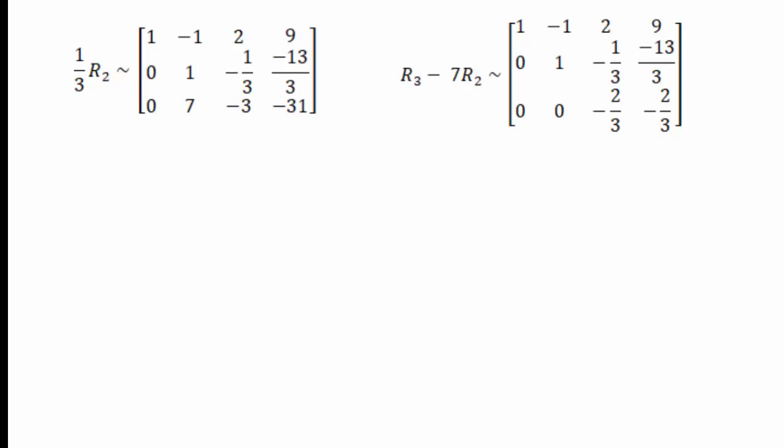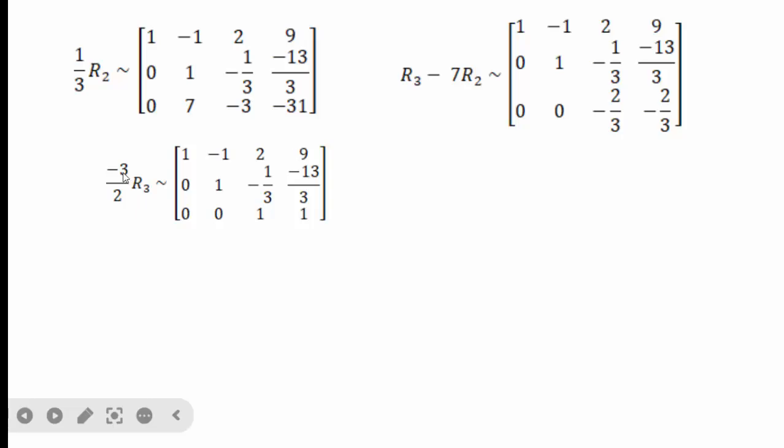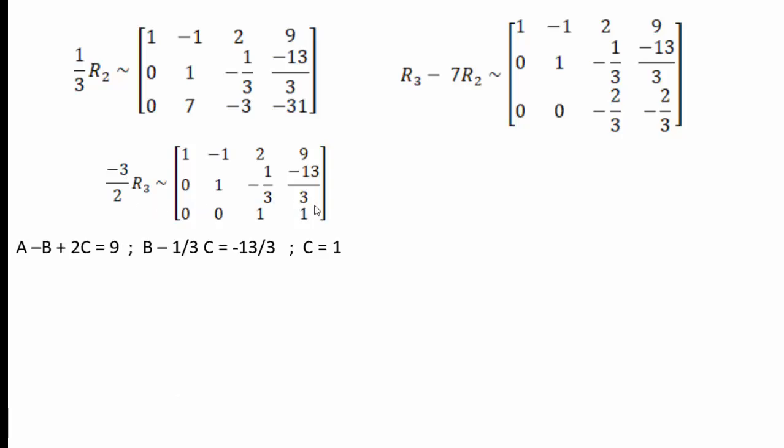Then we have to make the third leading element, minus 2 by 3, equal to 1. For that, we shall multiply the third row by minus 3 by 2, and we get this matrix. Now, this matrix is in row echelon form. That means all leading elements are 1 and the elements below them are 0.